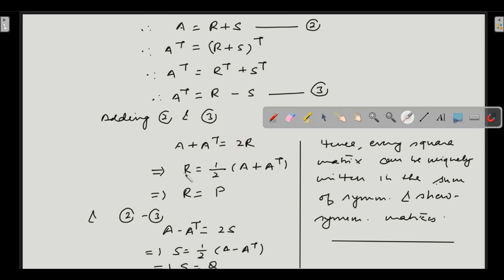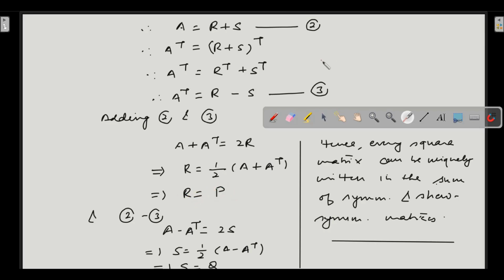Now if you take this 2 to the left hand side, R will become half of A plus A transpose. But half of A plus A transpose is P itself. It means that when we assumed another symmetric matrix, it came out to be equal to the same symmetric matrix as before. So uniqueness of symmetric matrix is proved.